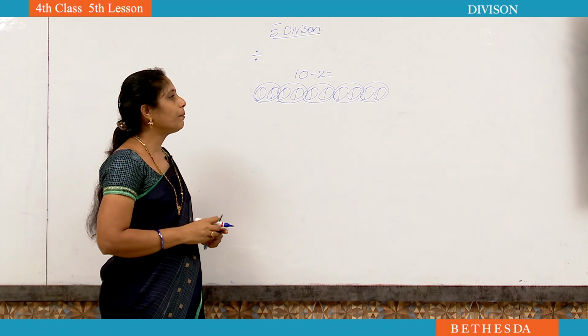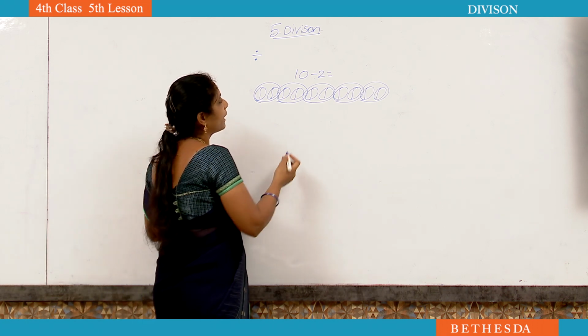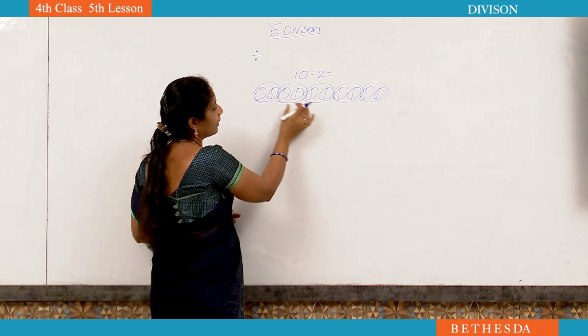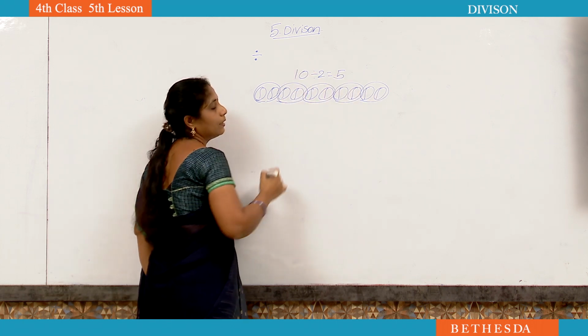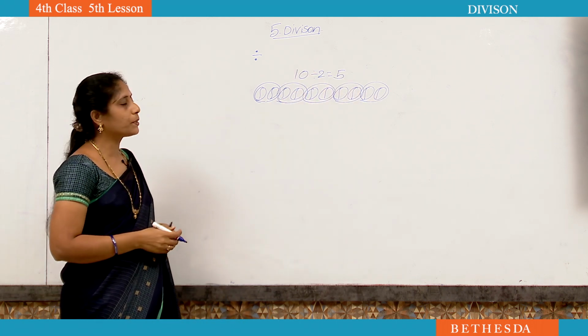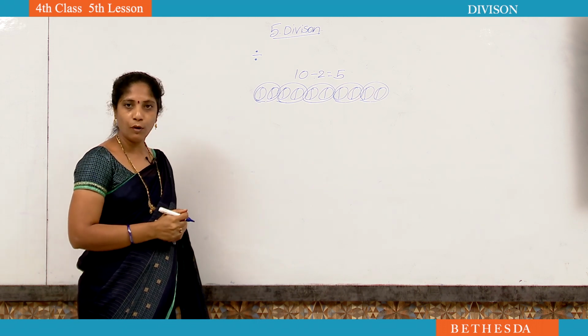Now how many members can you distribute to? How many groups are there? 1 2 3 4 5. Yes, 5 groups. Like that we have to make groups. So 10 divided by 2 is equal to 5.